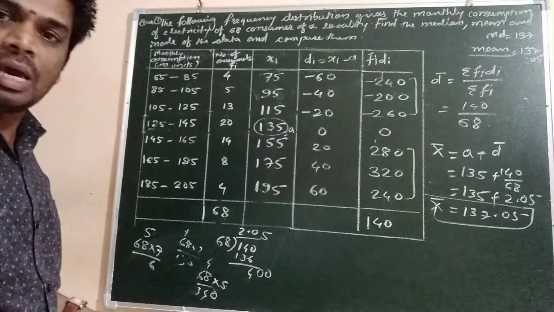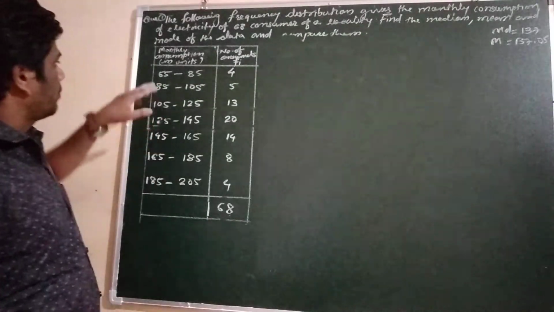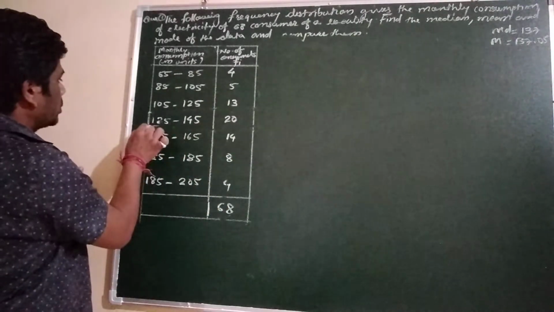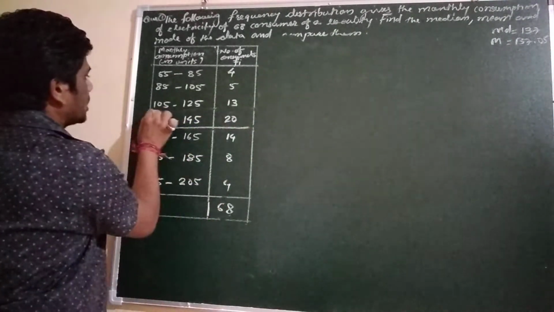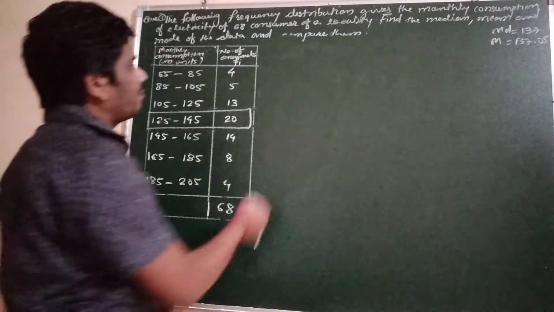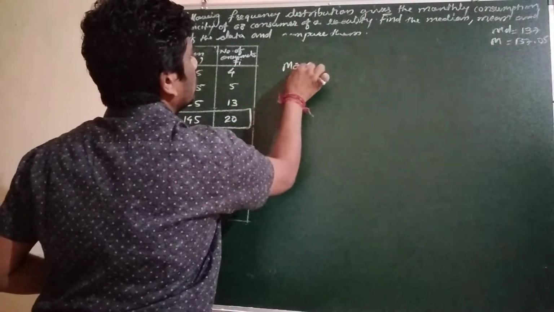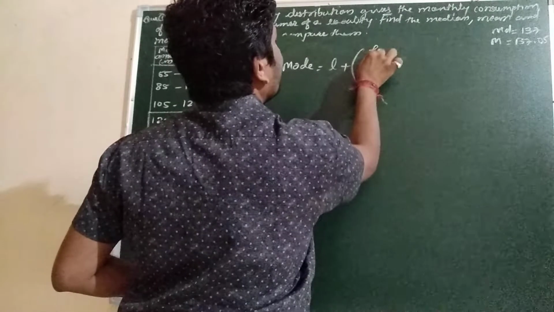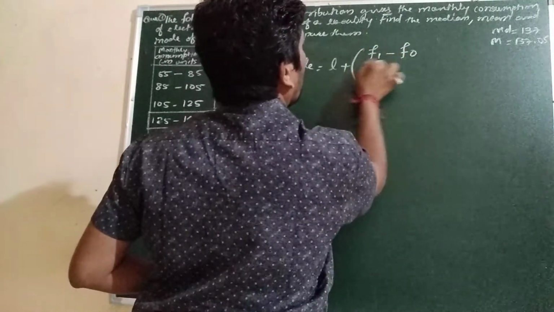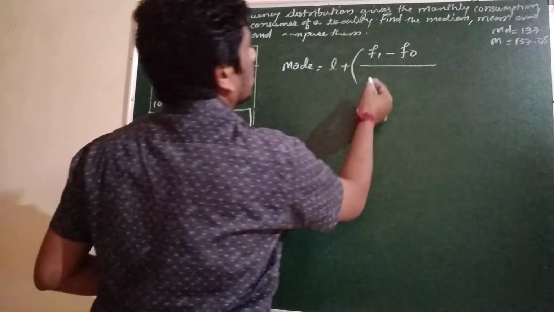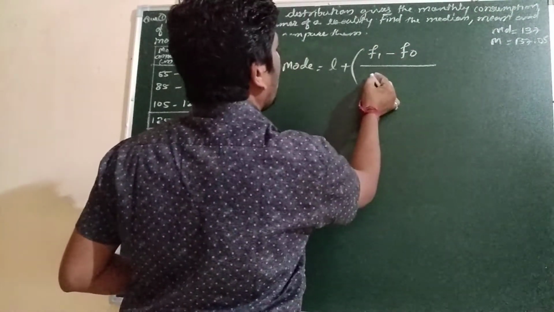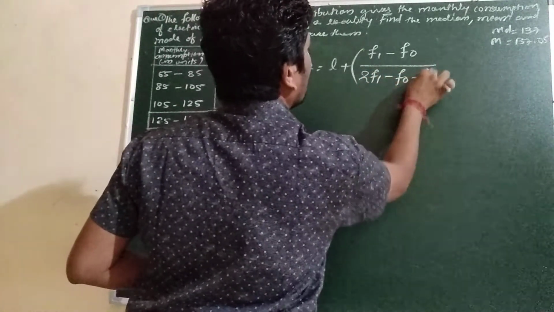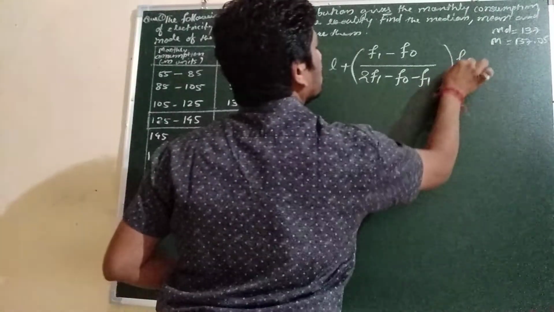Okay. Now next, say mode. For mode, we will see the highest frequency. Which is the highest frequency here? 20. So this will be the modal class. Okay. Now for that we will apply the formula: mode equal to L plus F1 minus F0 upon twice of F1 minus F0 minus F2, into H. This is the formula.